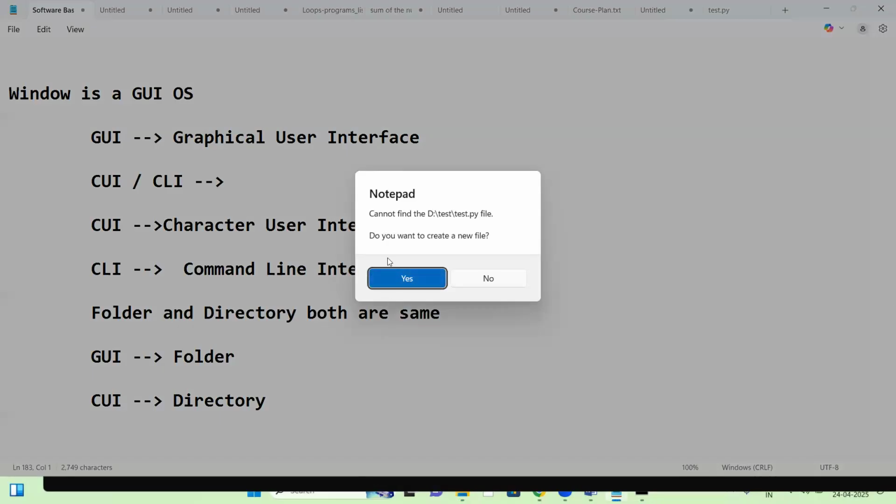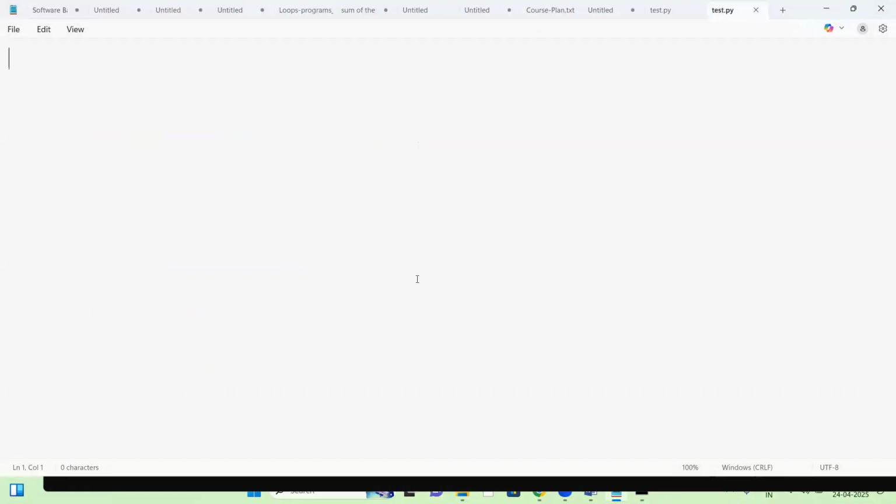Cannot find file test.py. Do you want to create it? Yes. Here I am writing a simple Python script. A is equal to 10. B is equal to 20. Next, C equal to A plus B. Print addition is equal to, comma, C. So displaying the C value, addition.